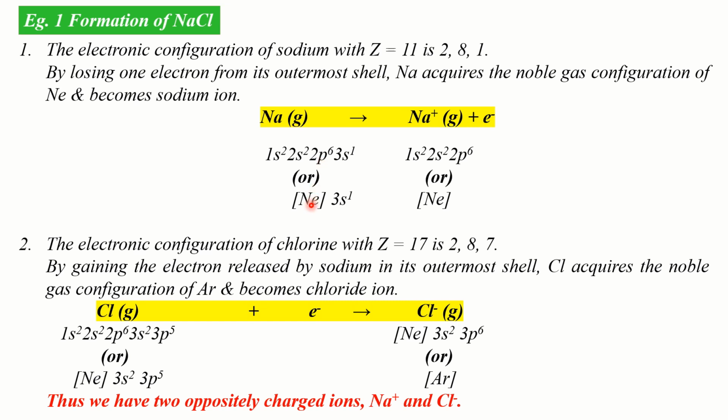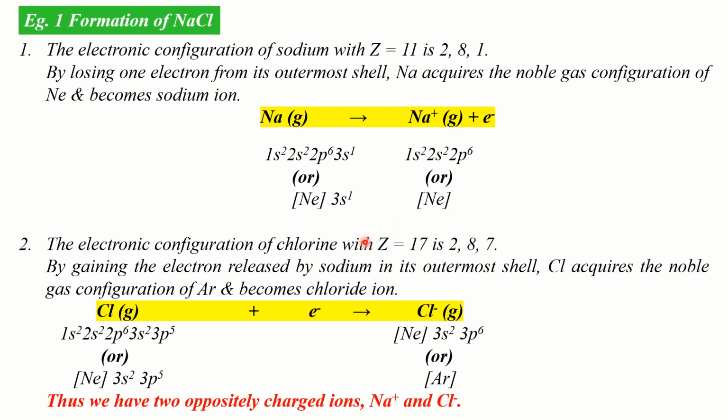So, we can also write the electronic configuration of sodium as [Ne] 3s1. Now, you can see that there is one electron in the outermost shell of sodium. So, in order to acquire 8 electrons in its outermost shell, sodium readily loses an electron and becomes Na+ ion. Thus, it acquires the octet configuration of neon as shown.